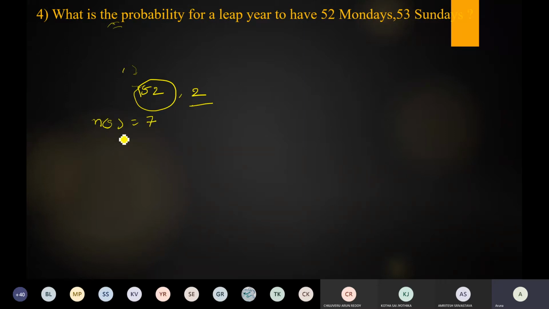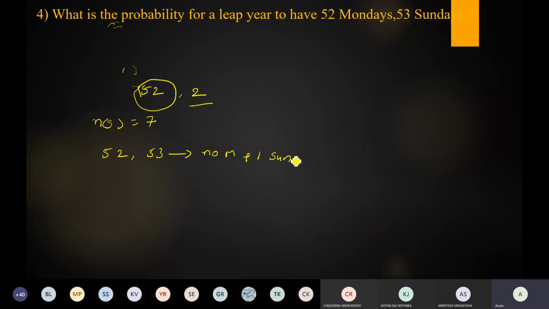So n of S is equal to 7 for these 2 days. We have to find 52 Mondays and 53 Sundays. So how do we write 52 Mondays, 53 Sundays? Here the extra days are 2 days. That means no Monday and 1 Sunday. Is it right? Correct? Yes, all of you. Jyotika. Yes, ma'am. No Monday and 1 Sunday. Is it right?